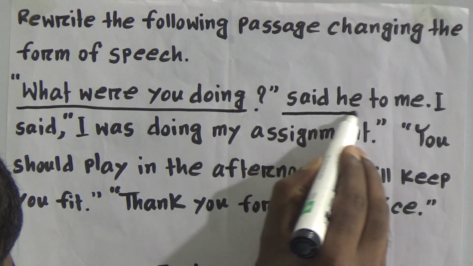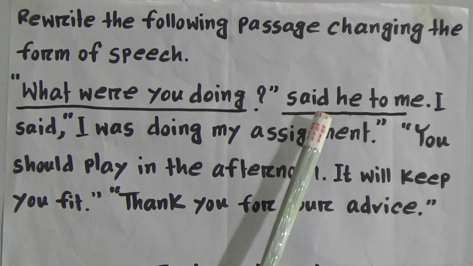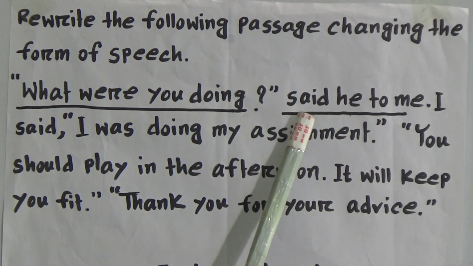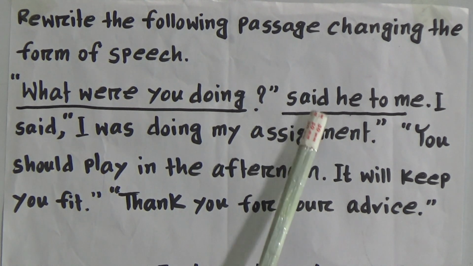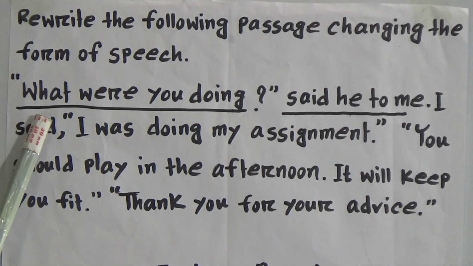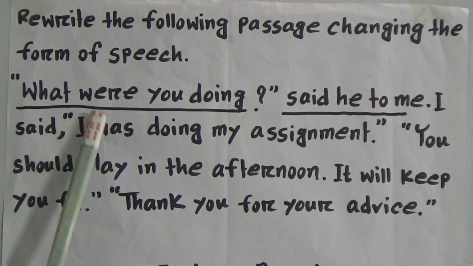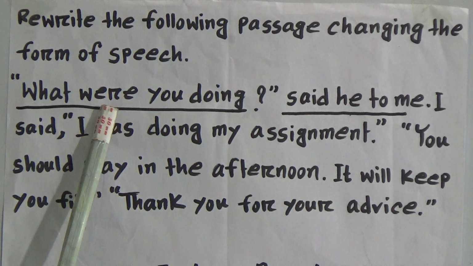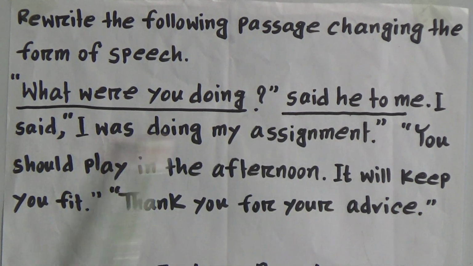So dear learners, let's start with the reporting verb. Whenever the reporting verb is written in past form, we have to follow the reported speech like this. What were you doing? It is written in past continuous tense. Here we will write it in past perfect continuous tense.